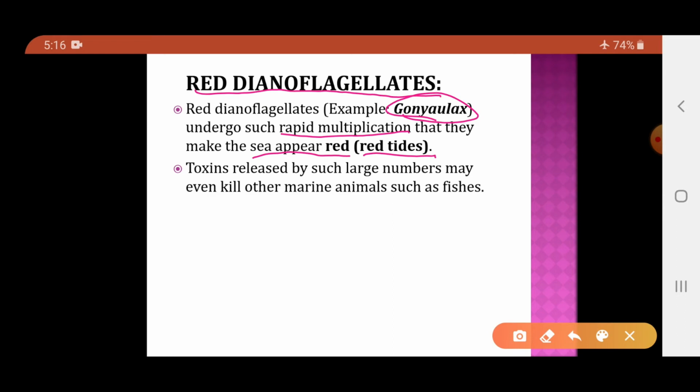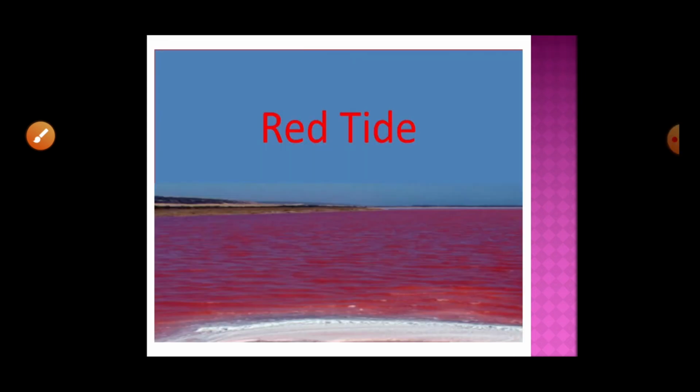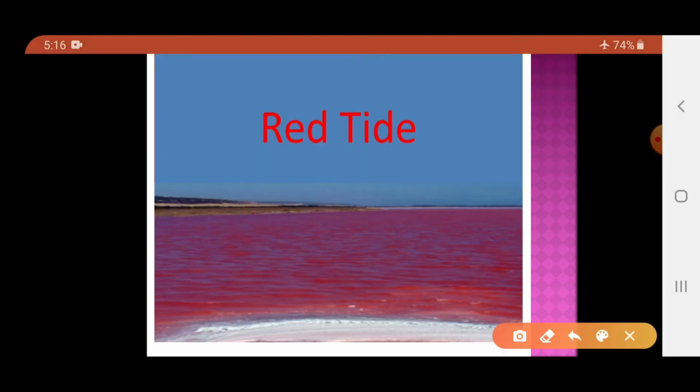Now as the number of these red dinoflagellates increases, what will happen? They release toxins, and these toxins may kill marine animals such as fishes. So toxins released by such large numbers of red dinoflagellates can kill other marine animals like fishes. Now see, this is a red tide. You can see that the water body has completely become reddish in color due to the overgrowth of the red dinoflagellates. So that is regarding the dinoflagellates.